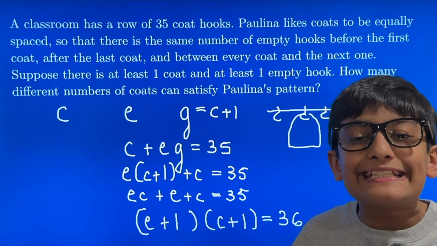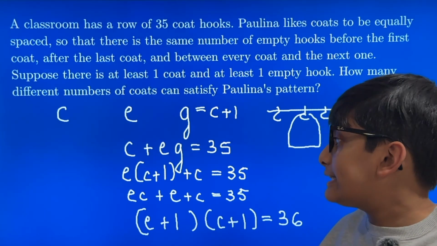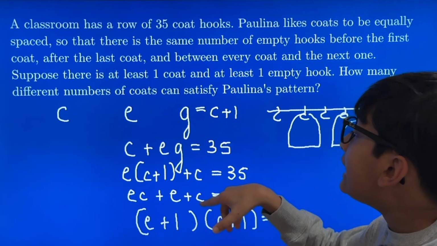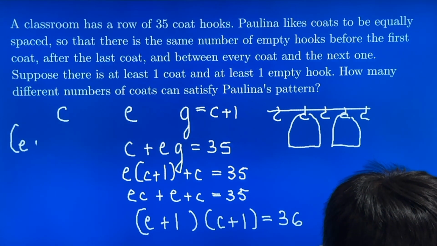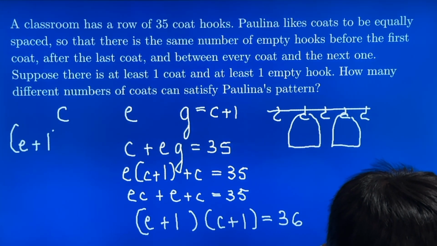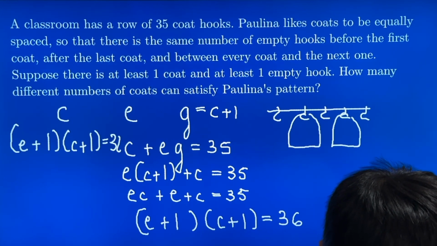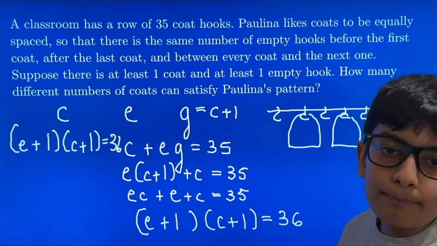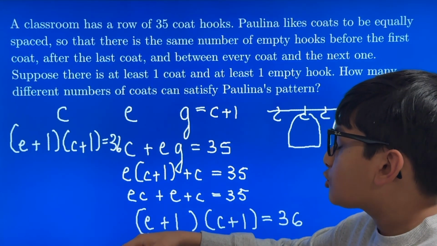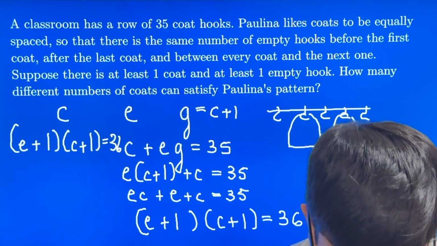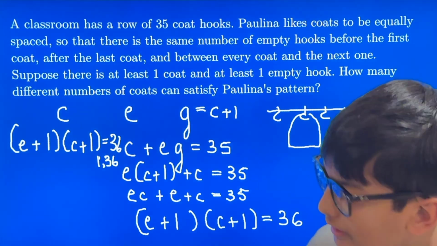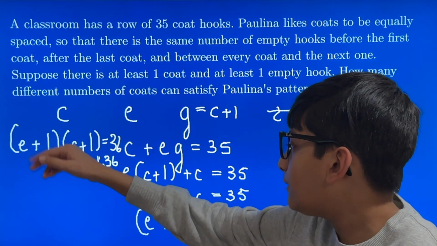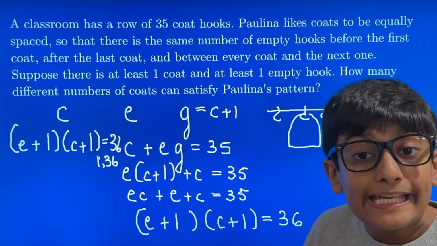And now we can consider all of the factor pairs of 36 and find values that work for E and C. Well, the first pair of factors that multiply to 36 is obviously 1 and 36, where 1 is the value of E plus 1, and 36 is the value of C plus 1.